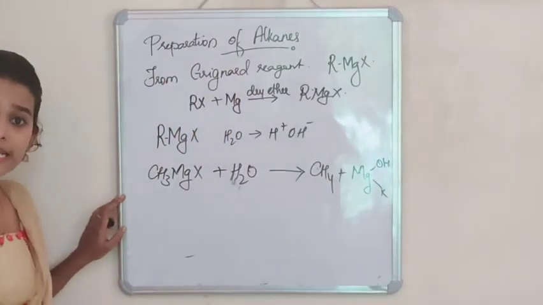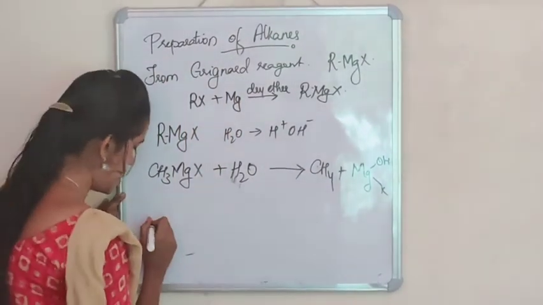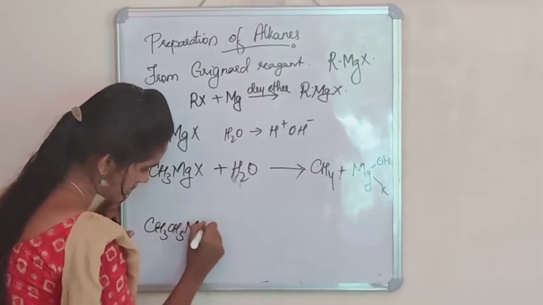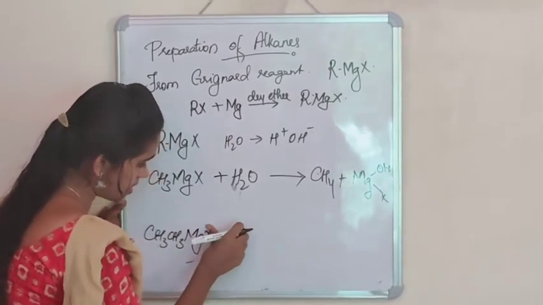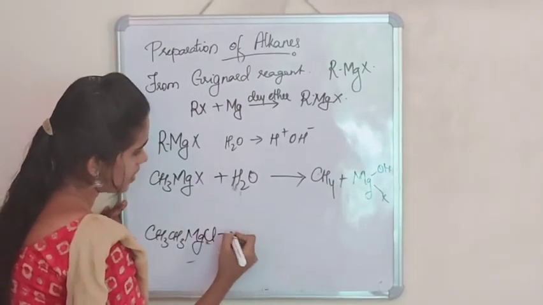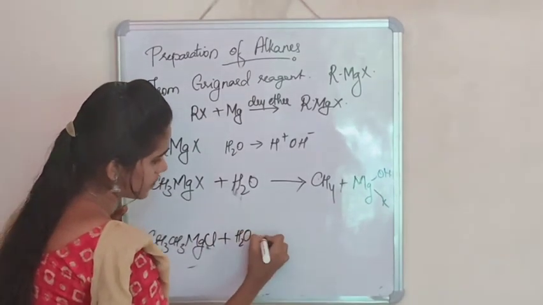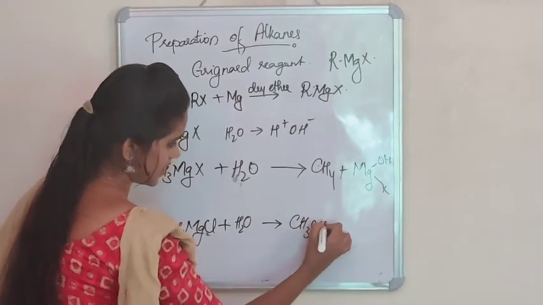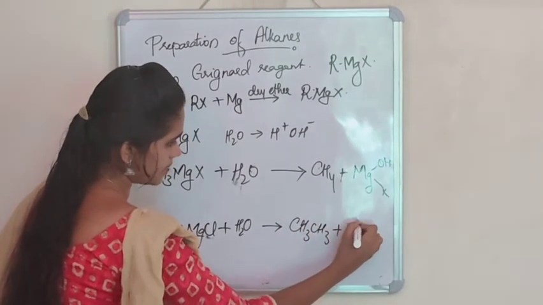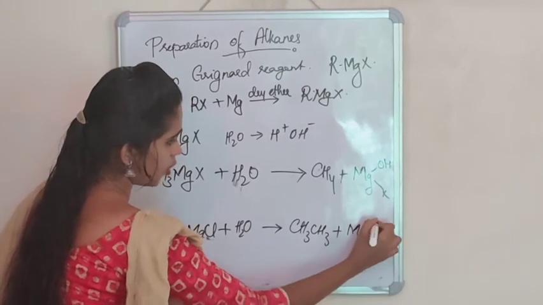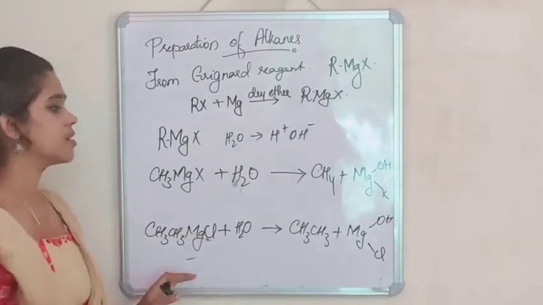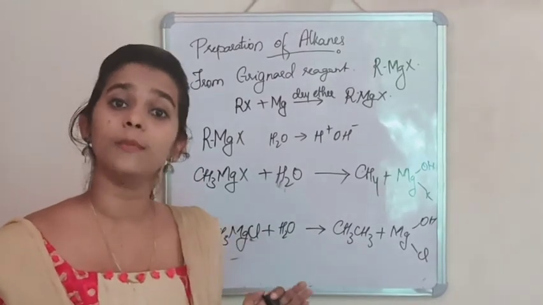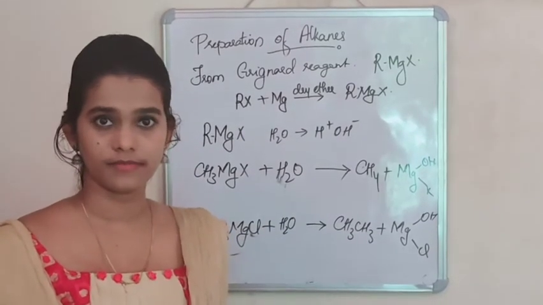So if we consider another example where CH3CH2MgCl is reacted with H2O, it gives CH3CH3 plus Mg(OH)Cl. So this is one method for the preparation of alkanes from Grignard reagent.